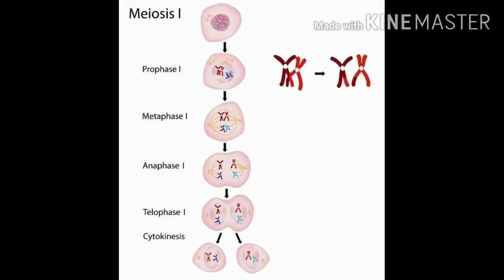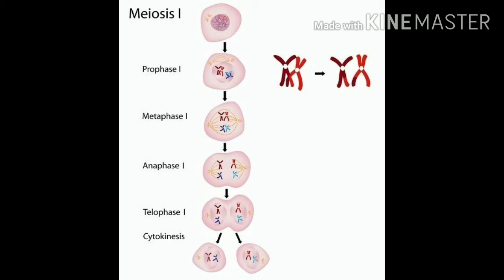Then the fourth picture, there is anaphase 1. What has happened in anaphase 1? The homologous chromosomes with their two chromatids do not divide. I already told you, the homologous chromosomes that do not divide move towards the opposite pole. The spindle fibers pull the chromosomes. From the equator they move away to the end of the cell. Each of the chromosomes moves in the opposite direction.